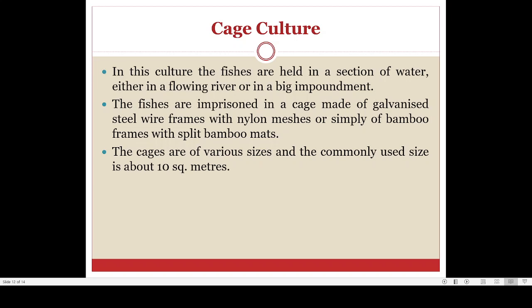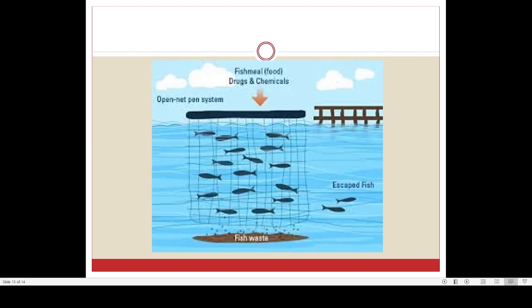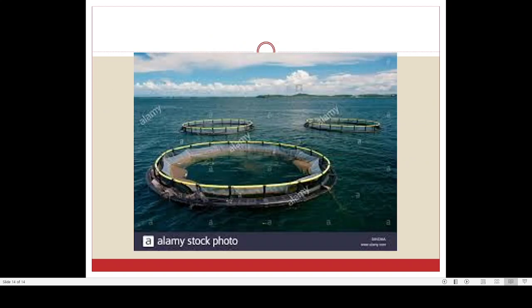So this is known by the name cage culture. Now this is another picture showing cage culture. You can see that if you go to certain research institutes like CMFRI, you can see this kind of cage cultures.